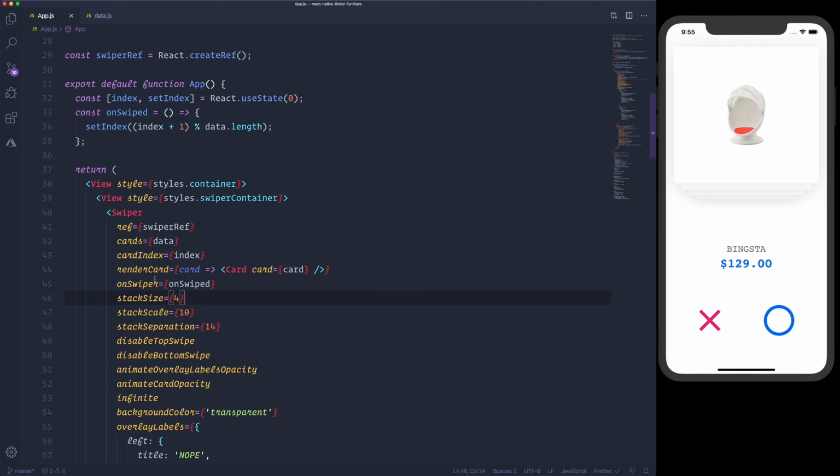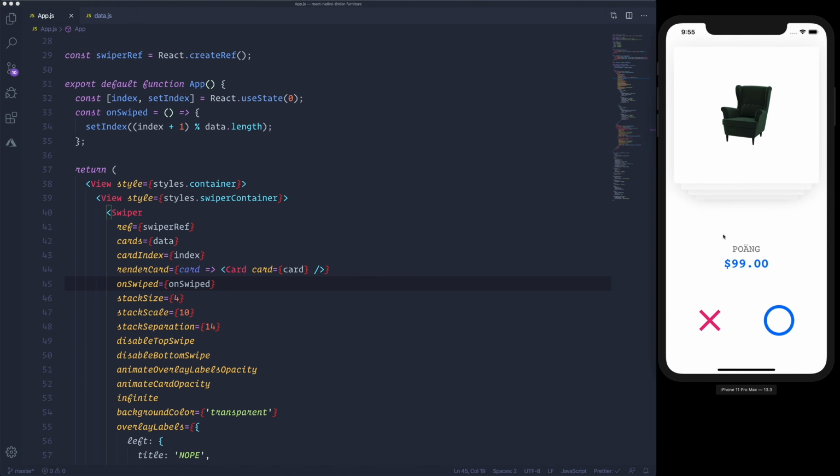I've noticed that whenever you swipe or call a method to swipe, we will not change the card details, and that's because we have a typo here. Instead of onSwiper, it's onSwiped. And now we are rendering the proper item detail.